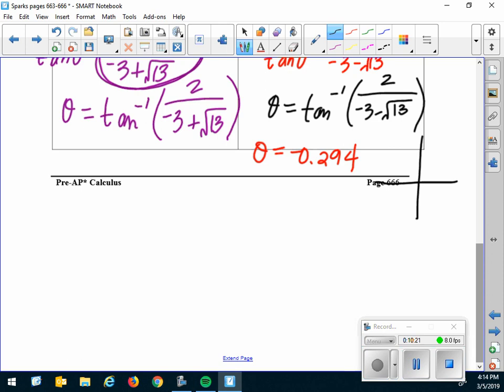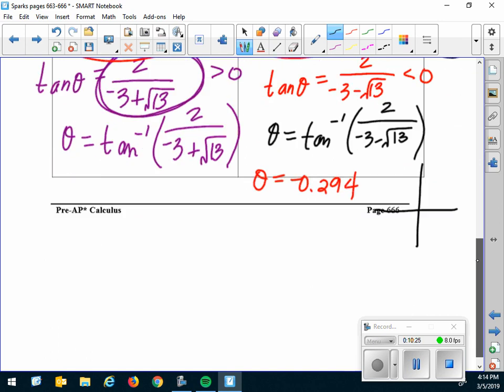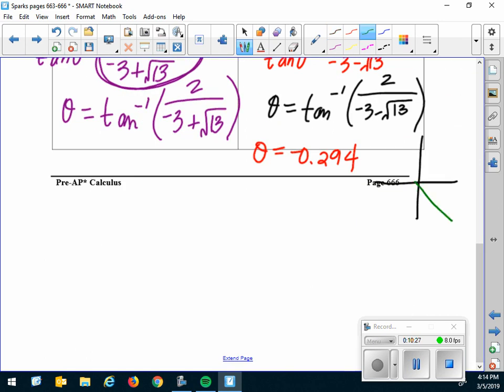I know that's in quadrant 4. That's where I wanted one of my answers. So we're going to use that as the reference angle in quadrant 4, so I need this angle. It'll be 2 pi minus 0.294. I get 5.989. Now that's the angle in quadrant 4.